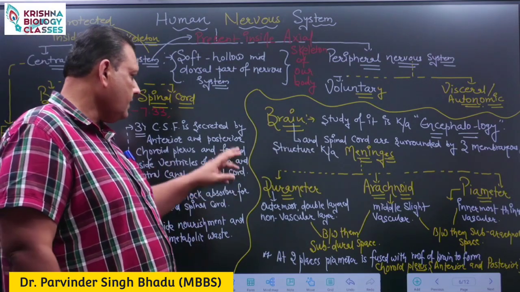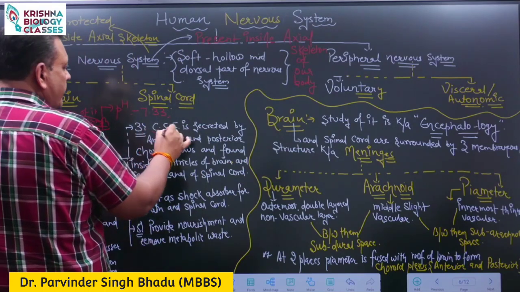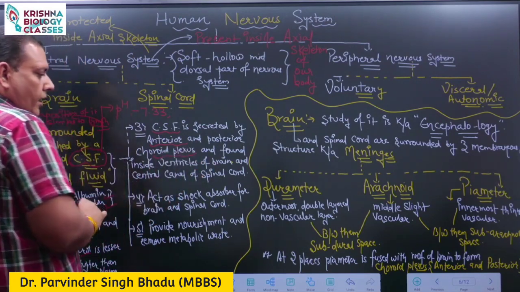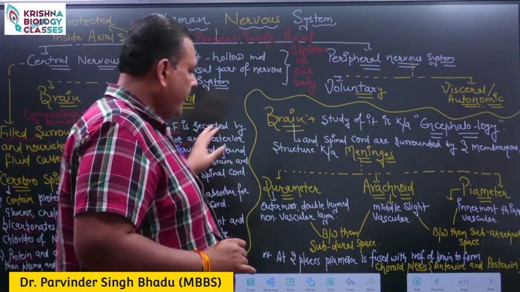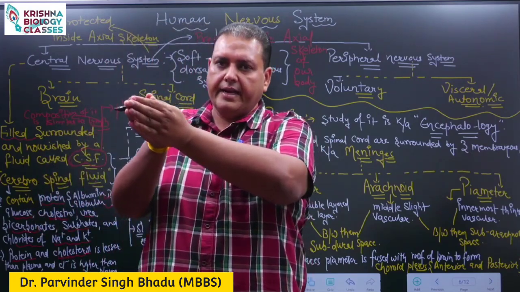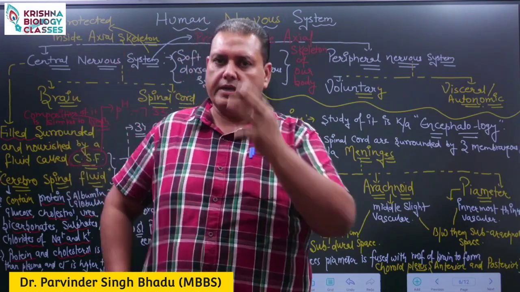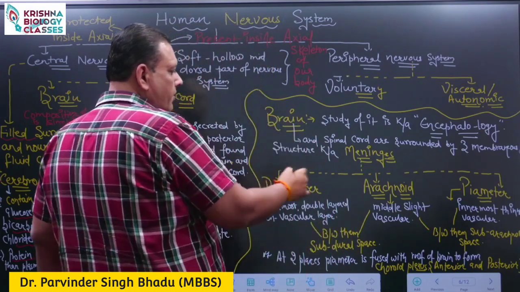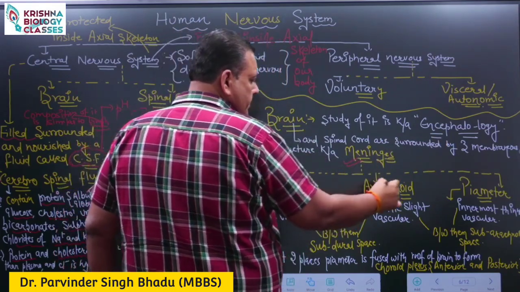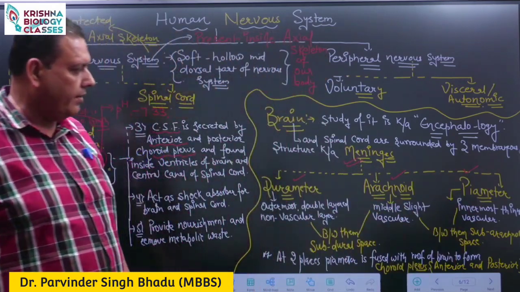Now, where does it come from? We say this cerebrospinal fluid is secreted by the anterior and posterior choroid plexuses. The entire brain and spinal cord, if I consider this as an ideal example of my brain, is covered by three membranous structures named meninges. The outermost is duramater, the middle one is arachnoid, and the innermost is piamater.